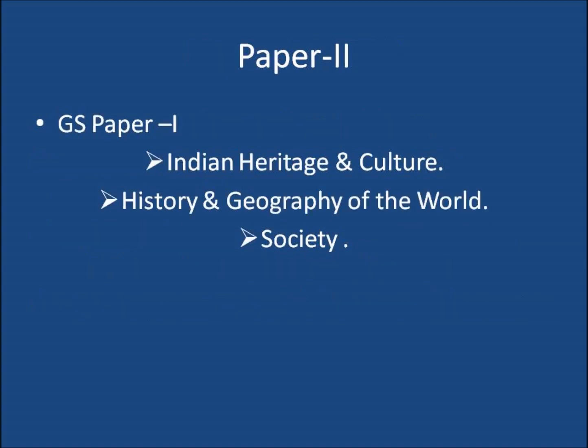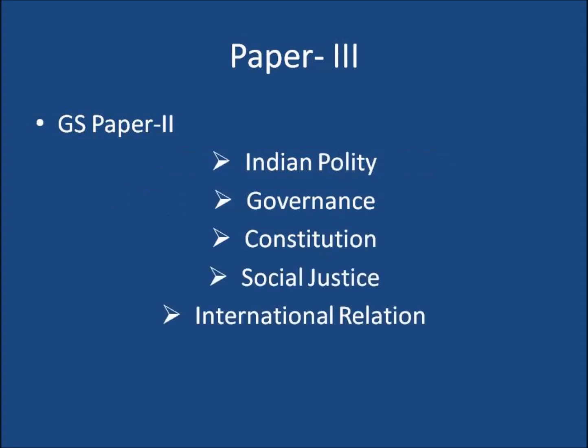Now paper 2, that is GS1. In heritage, you have to cover monuments, various dance forms, art, painting, and music. For history, you should read post-independence, and for world history, you can read World War I and II and Cold War, etc. For geography, you should read maps, and for society, you have to read diversity of Indian society and role of women in Indian society.